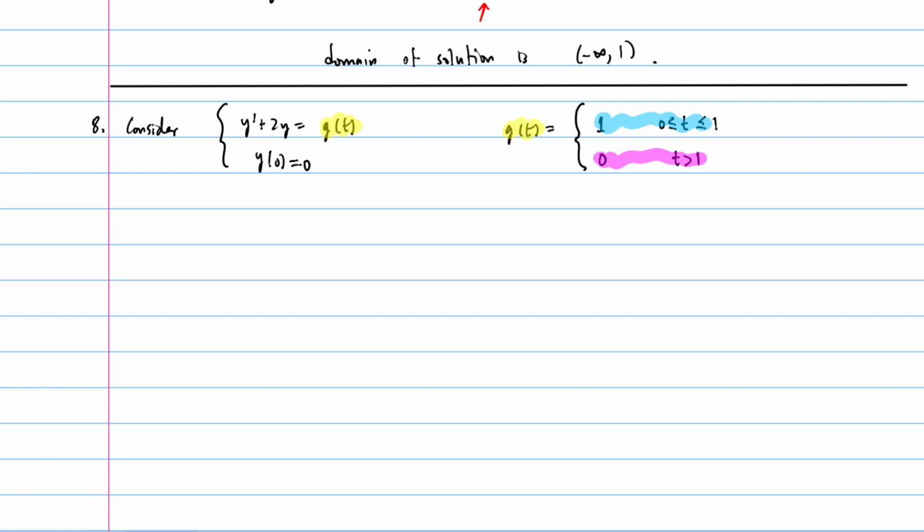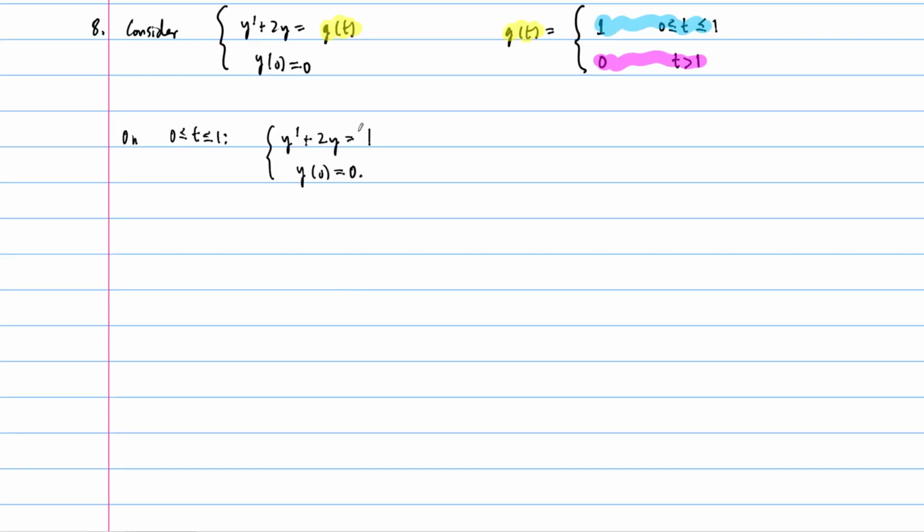So let's see how this works. On the interval from 0 to 1, our differential equation is y prime plus 2y equals 1, and our initial condition is y of 0 equals 0. We just want to solve this. So let's do it. We know exactly how this works.